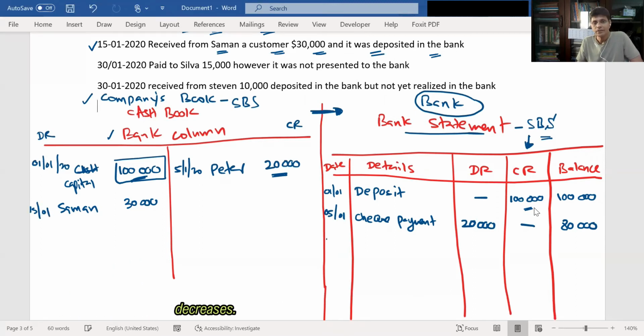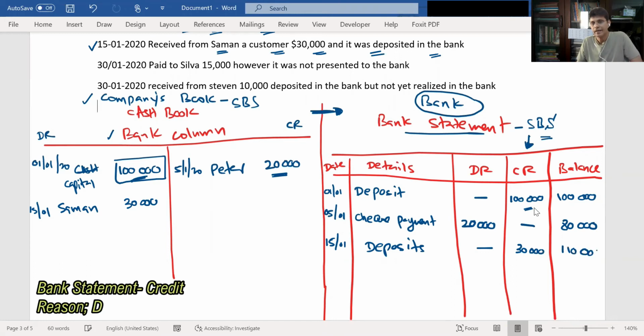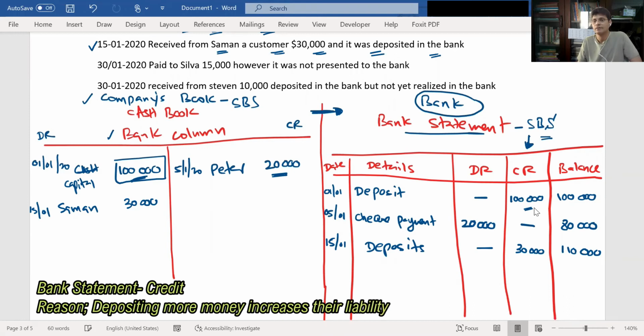When you deposit this check, what happens? It will be credited, right? We are depositing. Therefore your balance is 110,000. Is that clear? Up to now it's very clear, right?